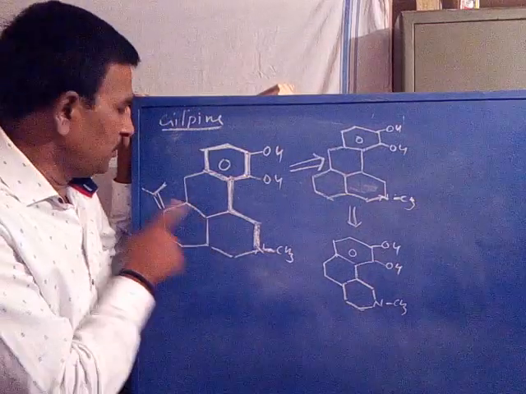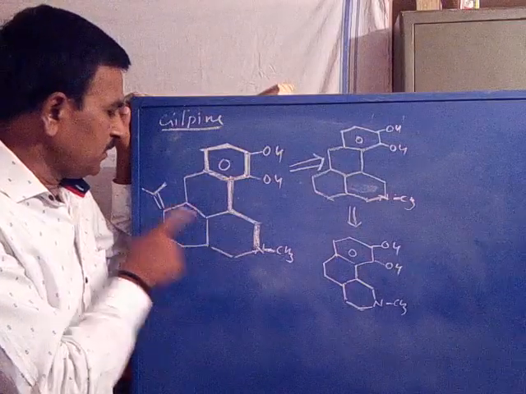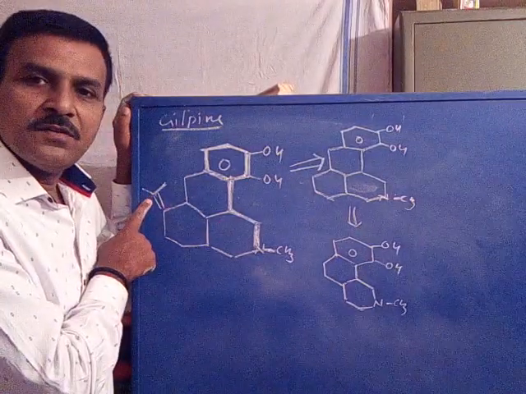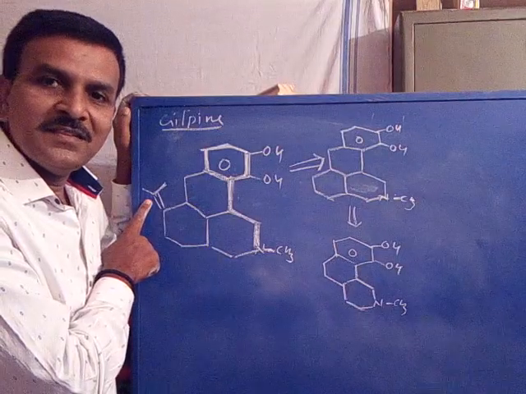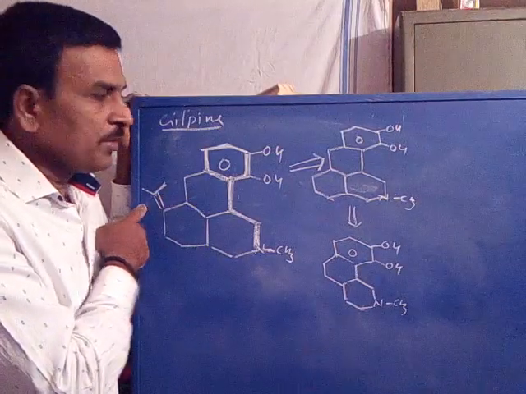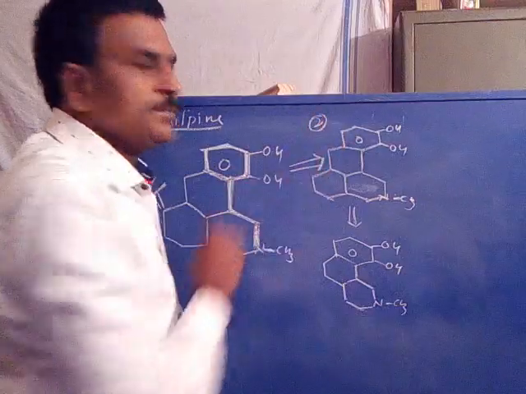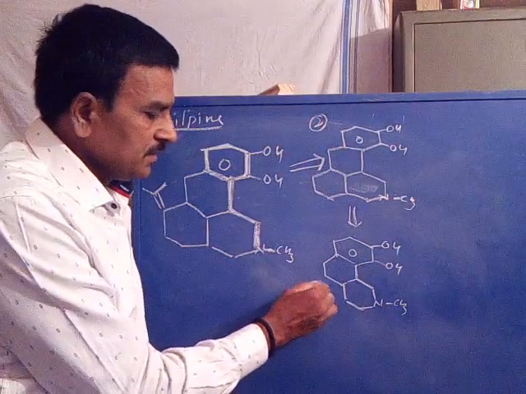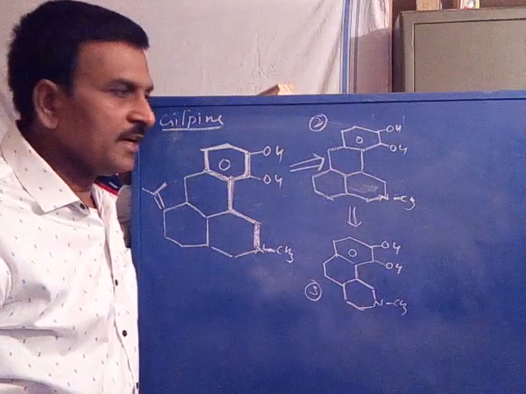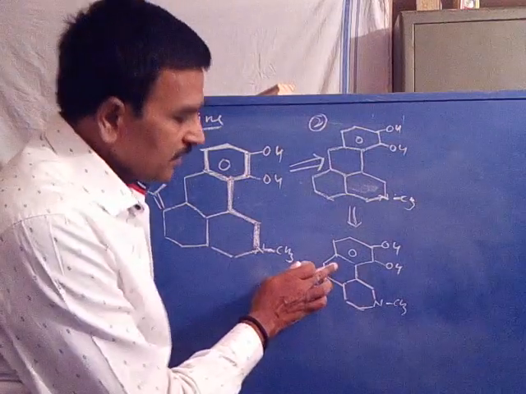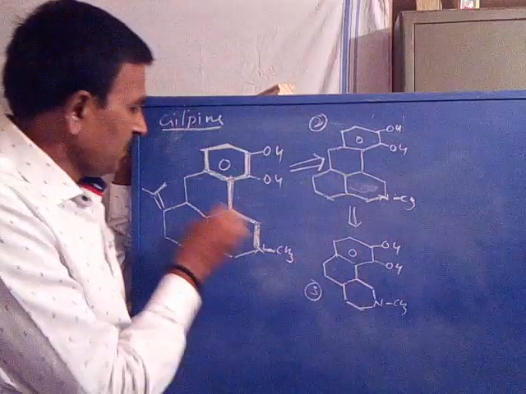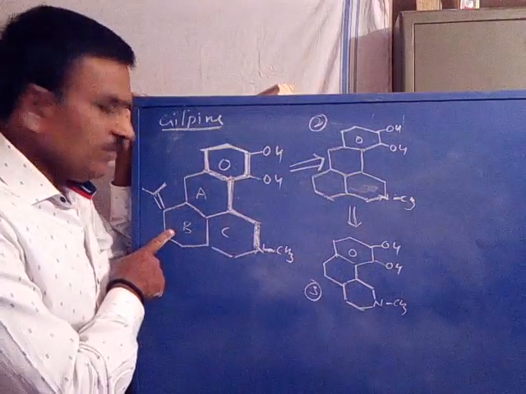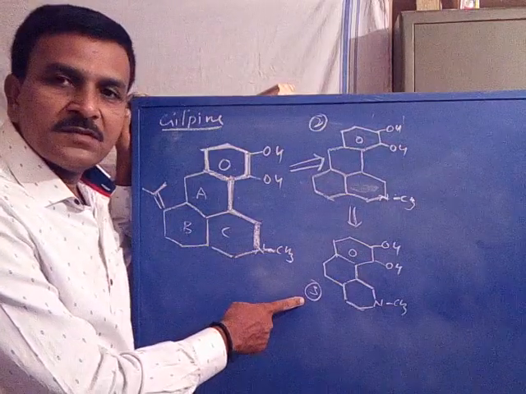4 rings are reduced. First, 4 rings and with a substituent. 1, 2, 3 and a substituent. 3 rings and the substituent are not essential parts. First, removal of the substituent, we will get the second structure. Removal of 1 ring, we will get the third structure. Is it clear? Now, removal of this ring, the second ring, say this is A ring, B ring, C ring. Removal of first B ring, we will get the third structure.